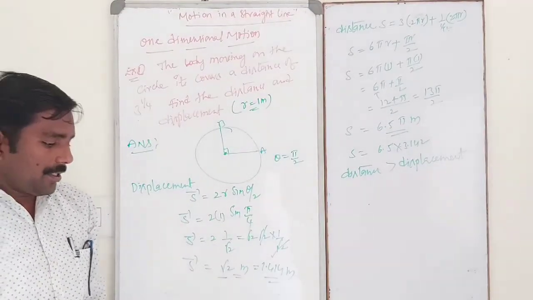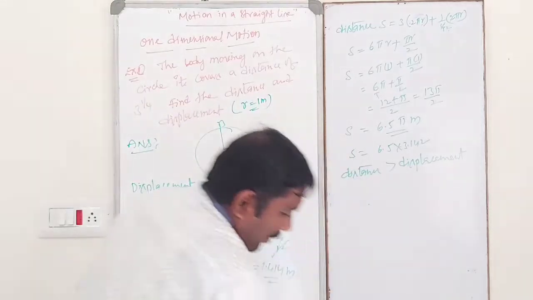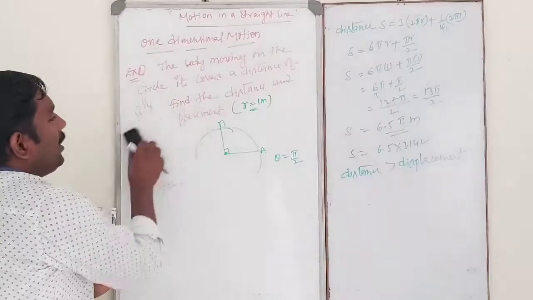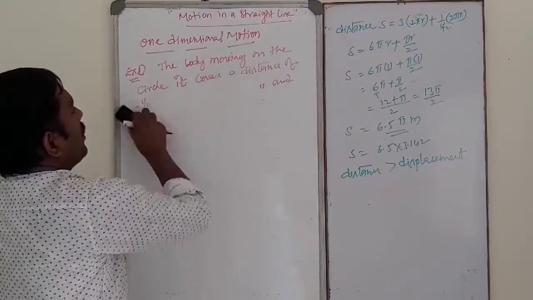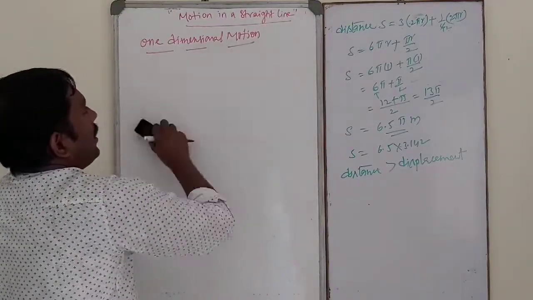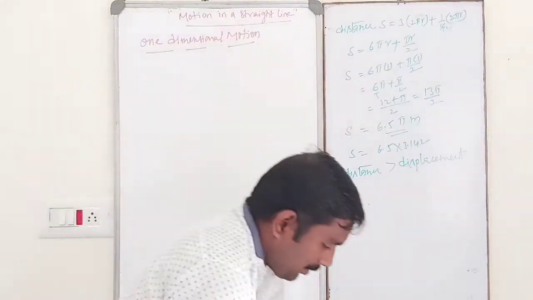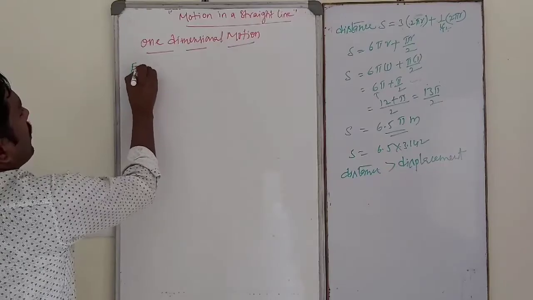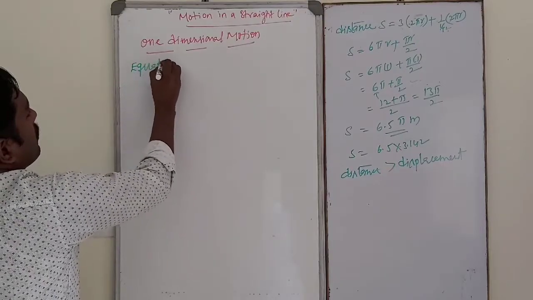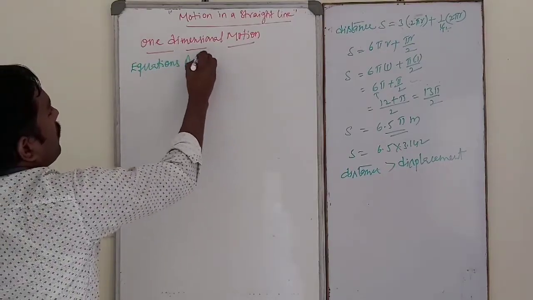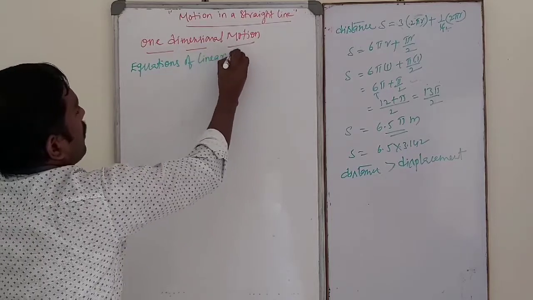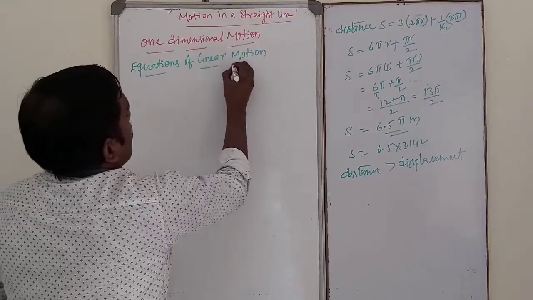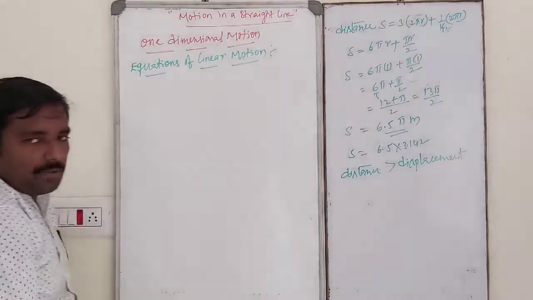Okay, students, next one: equations of linear motion.